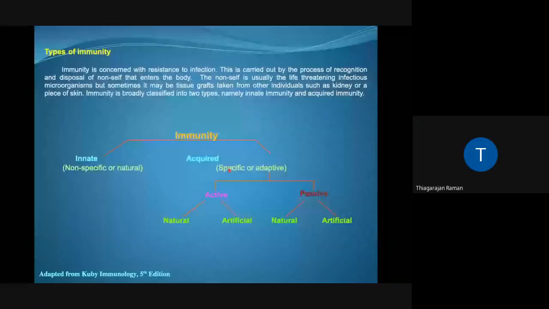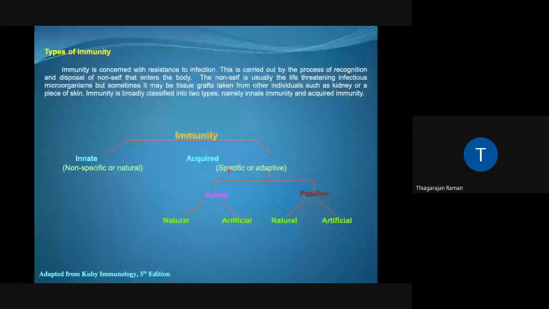So please remember, immunity is concerned with resistance to infection, and this essentially is carried out by the process of recognition and disposal of non-self by a variety of humoral and cellular molecules in the body. The entire immunity can be divided into two major types: innate, which is otherwise characterized by non-specific or natural immunity, and acquired, which is characterized by specific or adaptive immune responses.